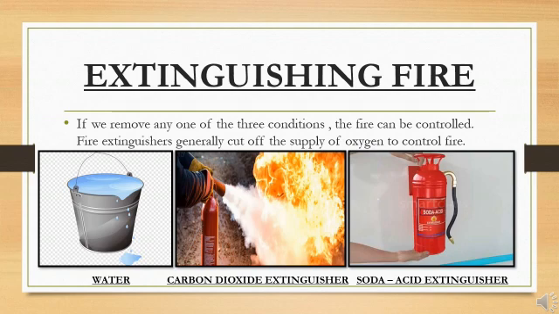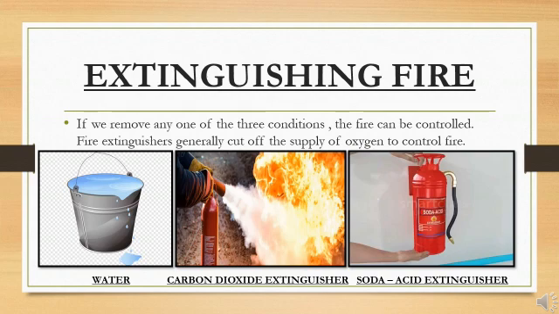When a building is on fire, firemen direct a jet of water on the building. So water along with its vapor helps to cut off the supply of oxygen and also brings down the temperature of the combustible substance. Now the principle of extinguishing fire involves the removal of the conditions which support combustion. There are basically three conditions which are necessary for combustion. So if we remove any one of them, it will help in extinguishing fire.